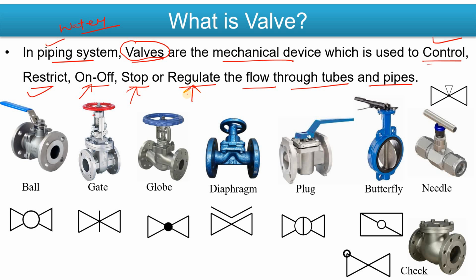Are you getting my point, what I want to say? So that mechanical device which you are using to control, to restrict, to turn on or off, to stop or to regulate the fluid flow, that is the valve. Okay, that mechanical device which you are using for that purpose, that is your valve. Now it could be ball, it could be gate, it could be globe, it could be diaphragm, it could be plug, it could be butterfly, it could be needle, it could be check valve. It depends on the service, it depends on the process requirement in our industry as well as in the domestic application. Are you getting my point? What is the valve basically? Because everywhere we use the valve.